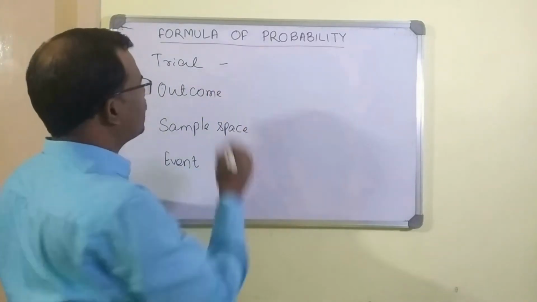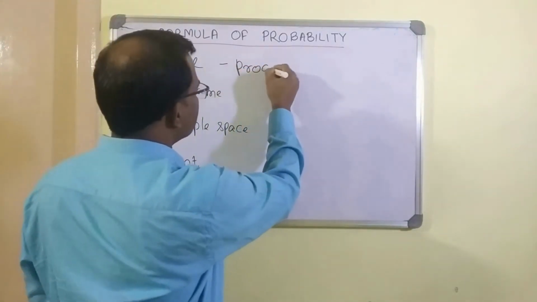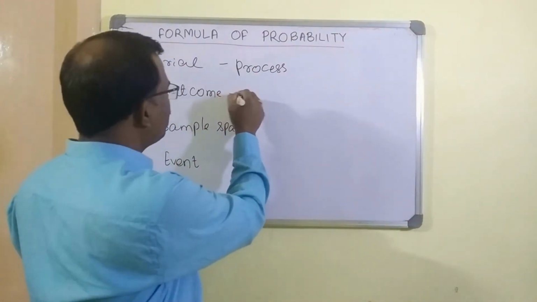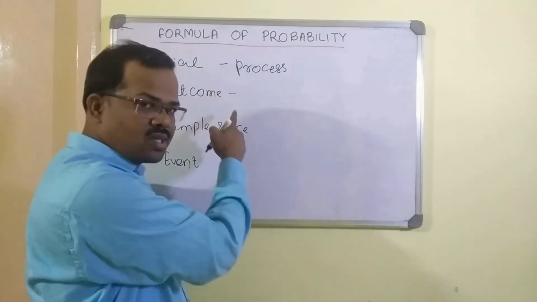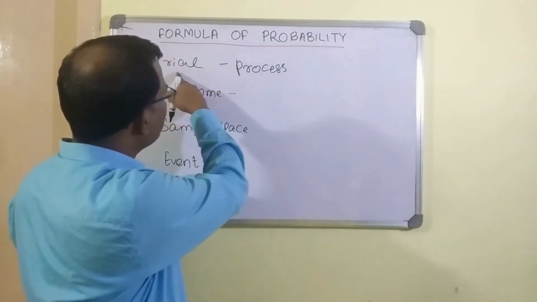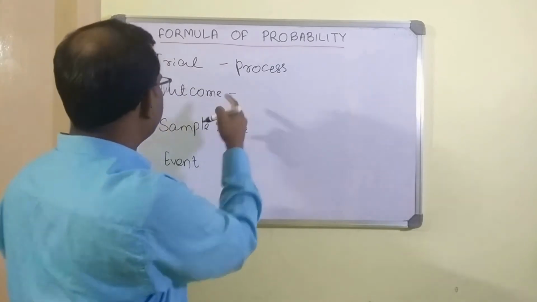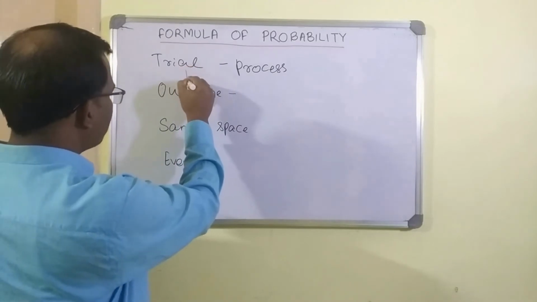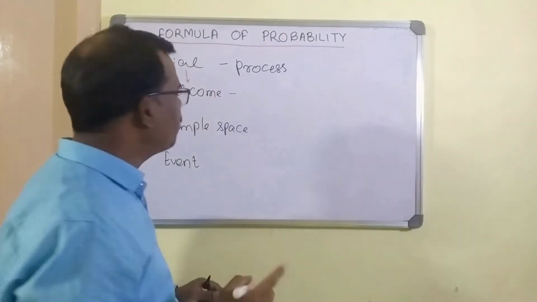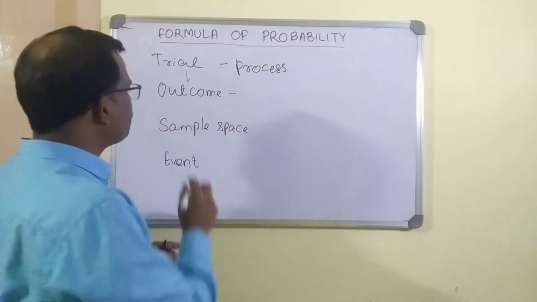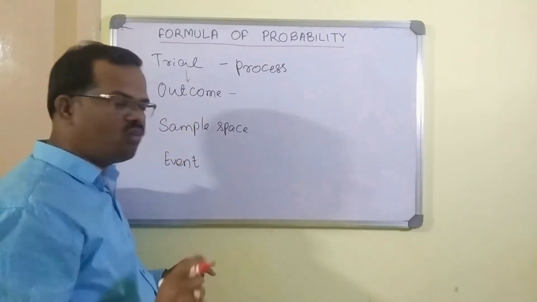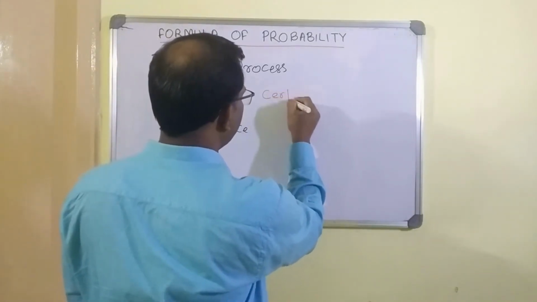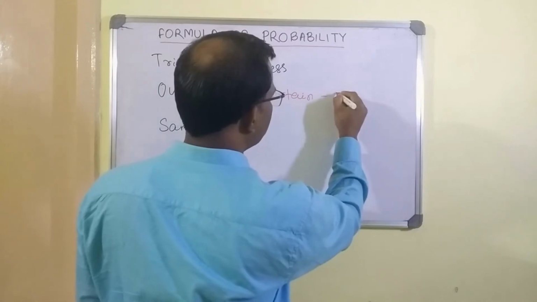Trial is what? It is a process that can be infinitely repeated. What is an outcome? Outcome is the result from the trial. So if I do a trial, I am going to get one outcome. It could be one outcome or it could be multiple outcomes. If it has only one outcome, that means the result is certain. So probability will always be 100%.